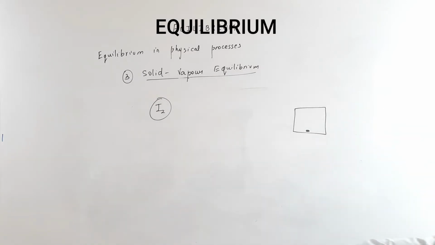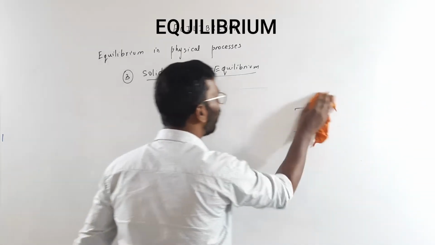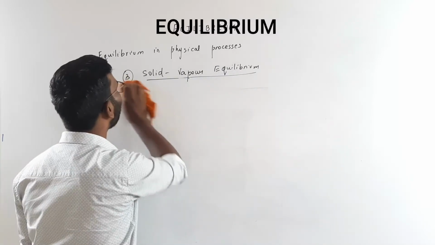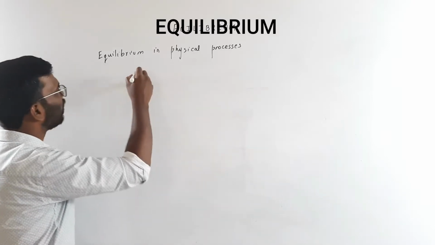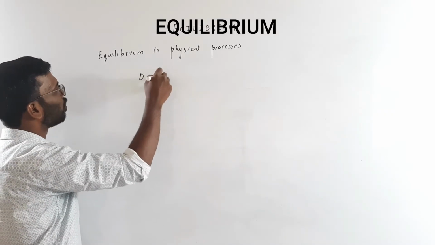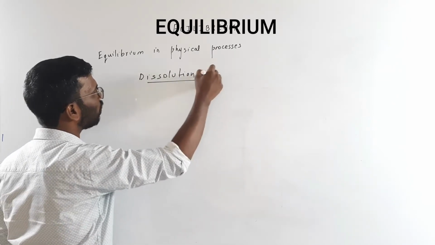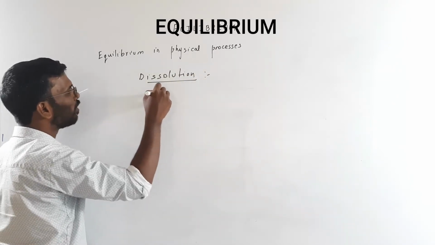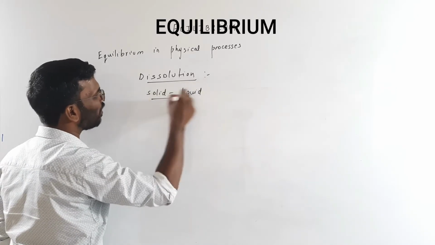Now let us go ahead with the equilibrium in physical processes where we include a dissolution. Dissolution means solid and liquid equilibrium.